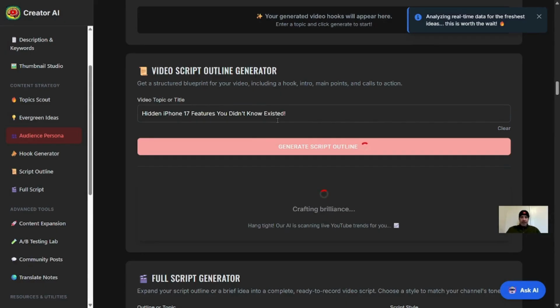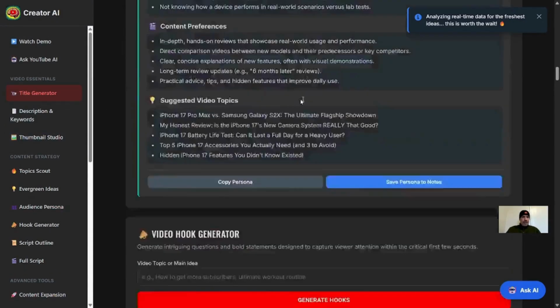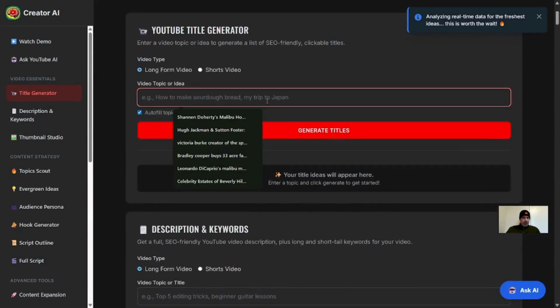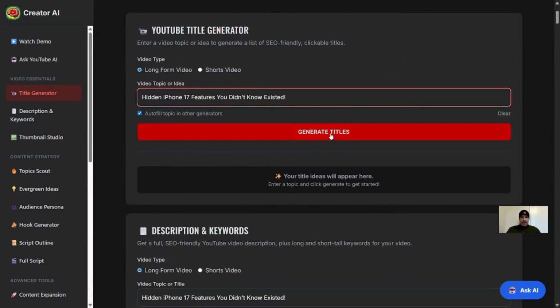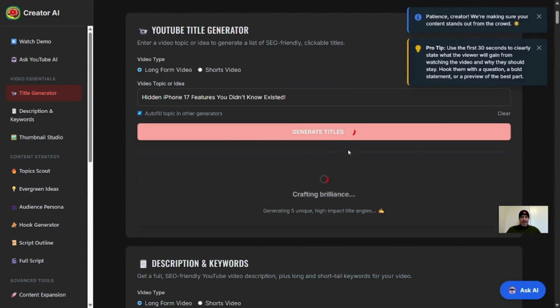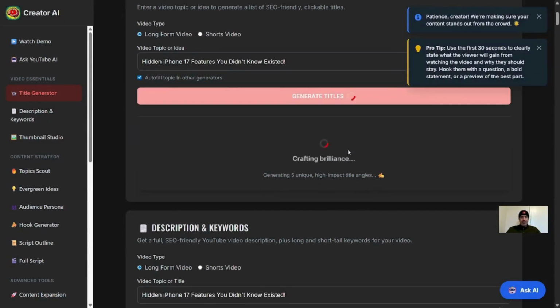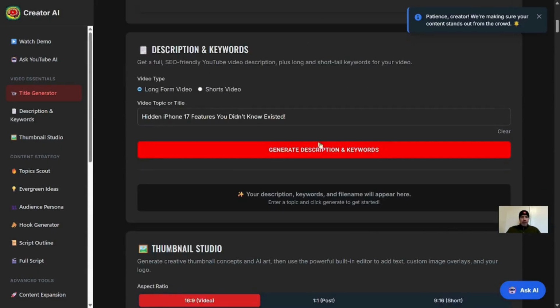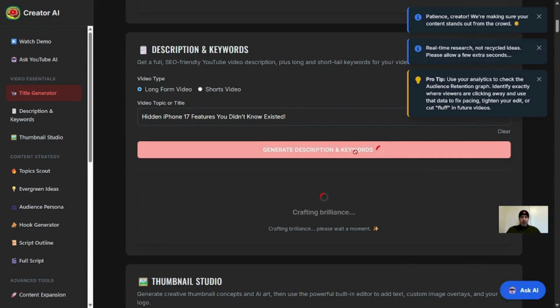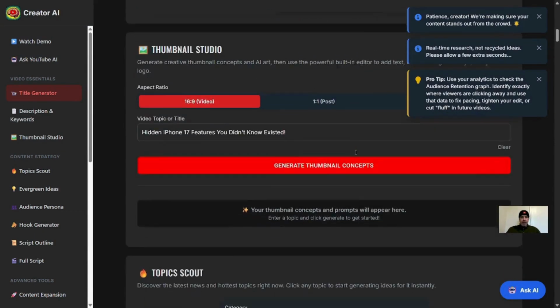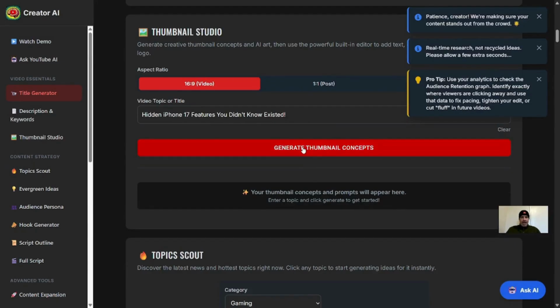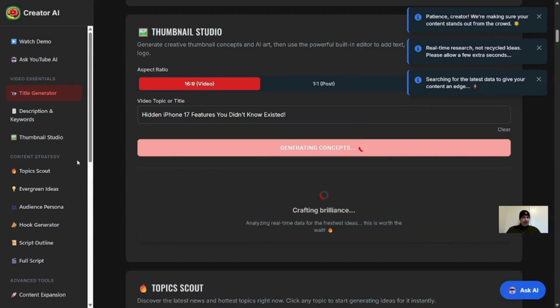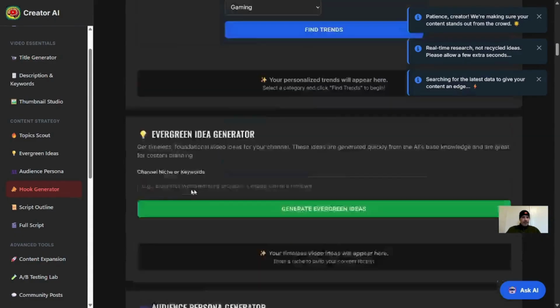about these specific features. While we're waiting for that outline, let's go up to the title generator, and we're gonna paste this as a topic, and it's going to give us some recommended titles. And once we put it in the title generator, it'll carry to the description and keywords. So let's generate that as well. And then let's generate a thumbnail concept.